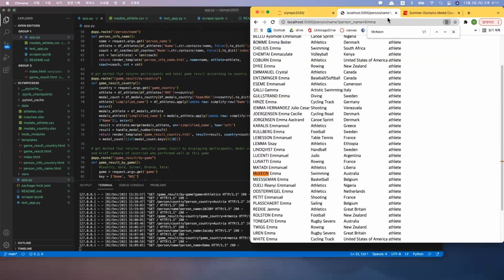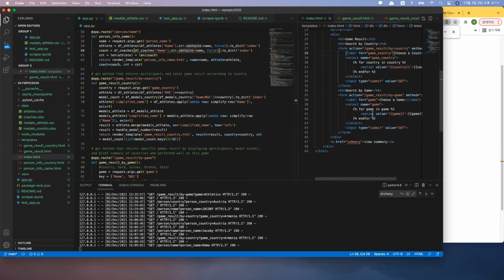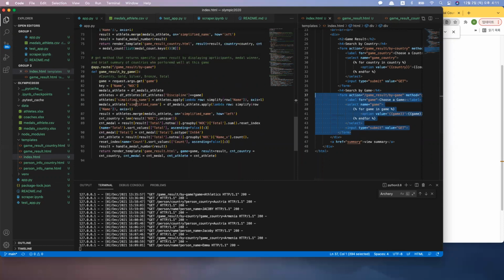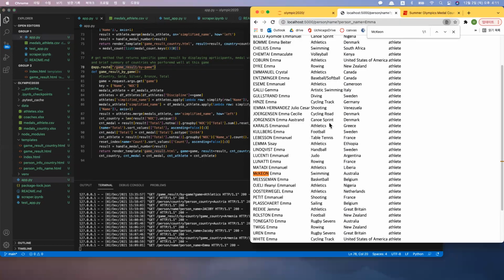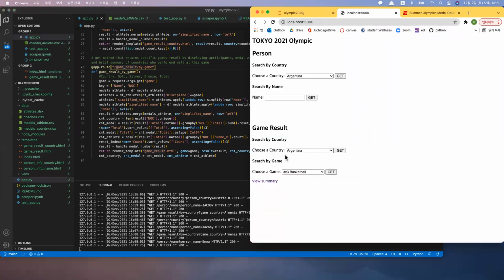And for the last API, it is sending to by game, with game being the type of game. So here it goes to this function, which shows the results game by game.